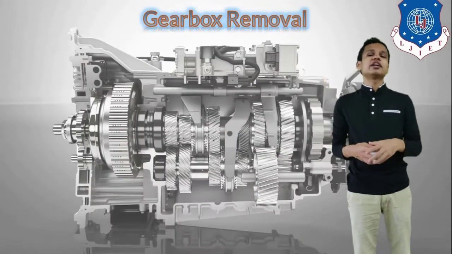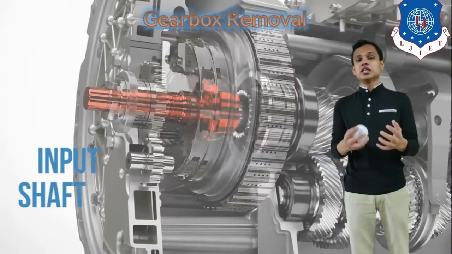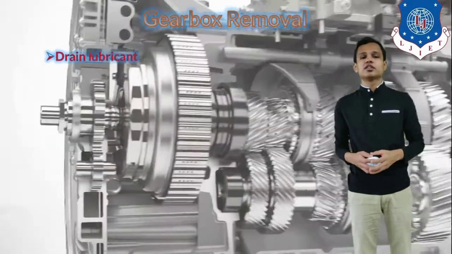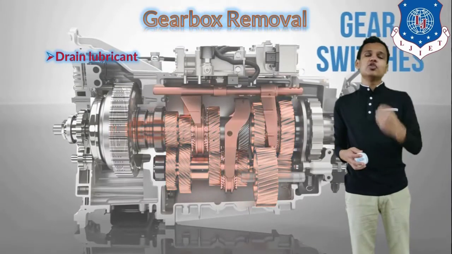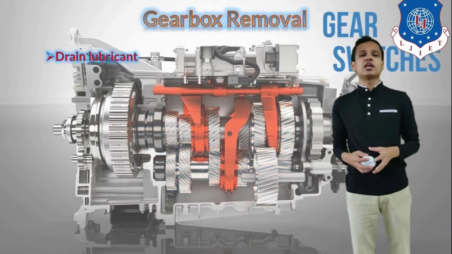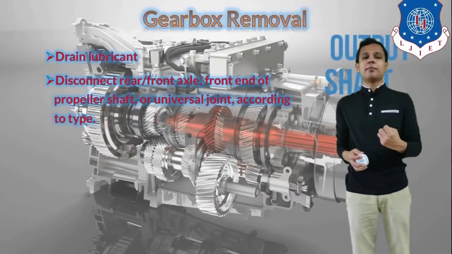Next thing is the removal of the gearbox. We will start the overhauling process from the removal of the gearbox. To remove the gearbox, first thing that needs to be done is that the lubricant should be drained from the gearbox. That lubricant will be stored in a separate container.